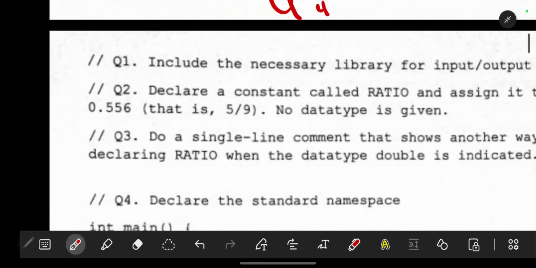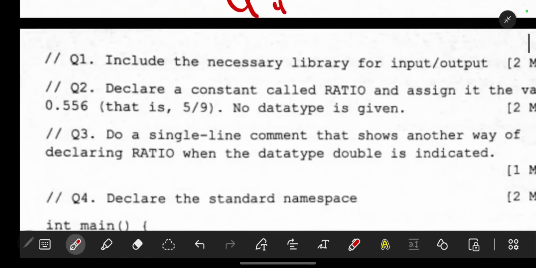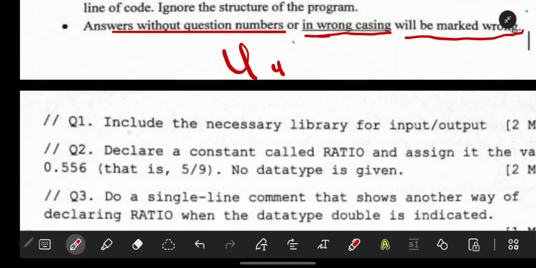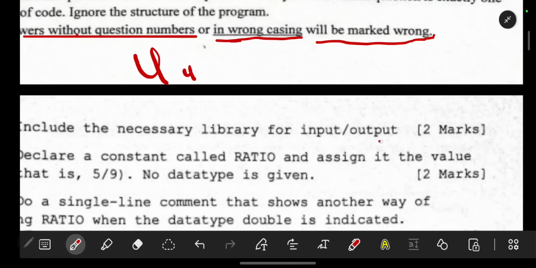So let's answer now. Our first question is this one. We are told, number 1, include the necessary library for input and output. So the library for input and output, if you recall, is the one that allows you to enter something.